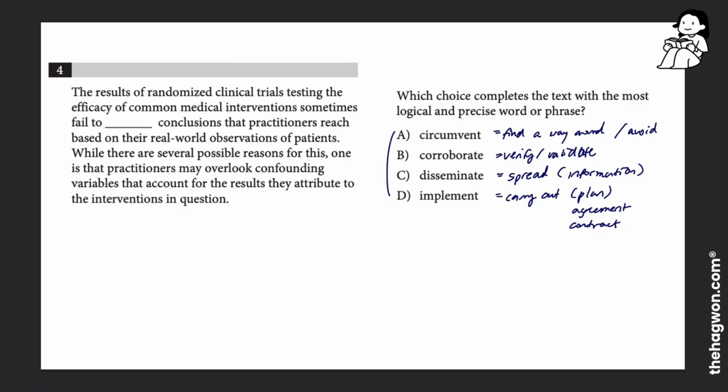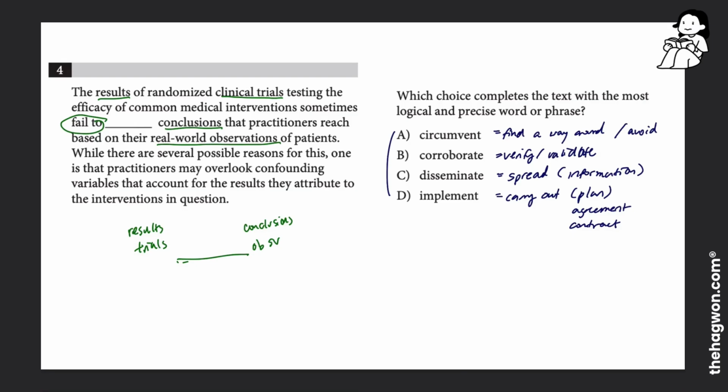Now I'm going to go back to the passage and read the first sentence where it says the results of clinical trials testing the efficacy of common medical interventions sometimes fail to, so they're not able to do something to blank, they're not able to do blank to conclusions that practitioners reach based on their real world observations. So they're saying here are results we have from these trials, and here are the conclusions from these observations, the real world observations. So there's something that we need to do between them or amongst them that we're not able to do.